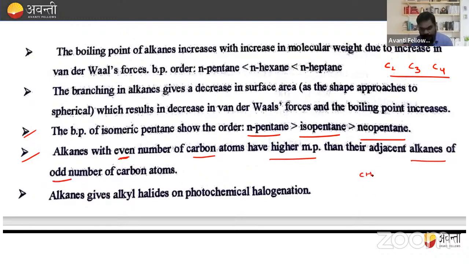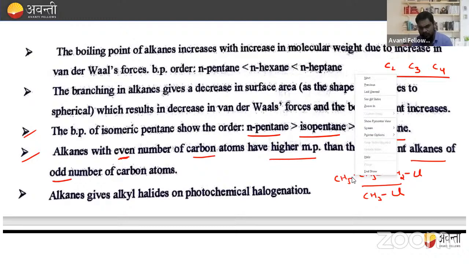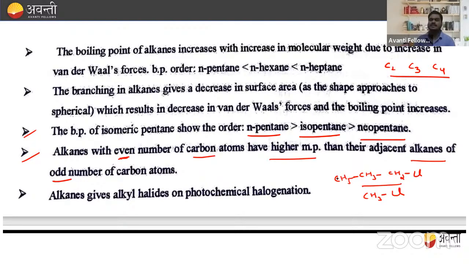If you consider a long chain like CH3, CH2, Cl, and this is CH3, CH2, CH2, Cl. Out of these, here three carbons are there, and the other has only two carbons.